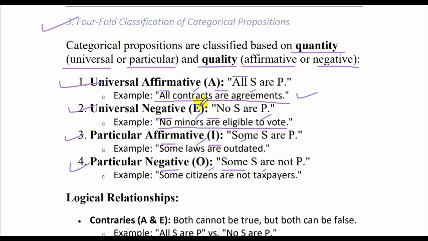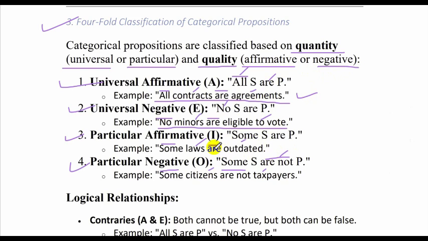Let's move on. So now in this, what is quantity? Quantity is either this all or no. And what is the quality? Affirmation or negation. So are and are not, these are positive and negative.